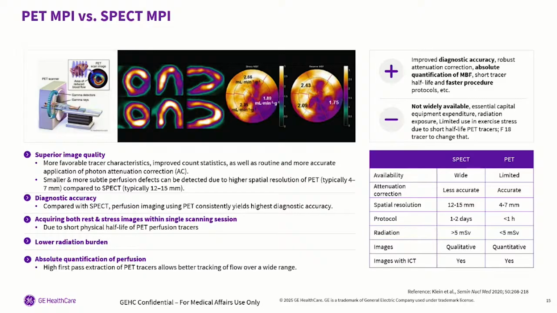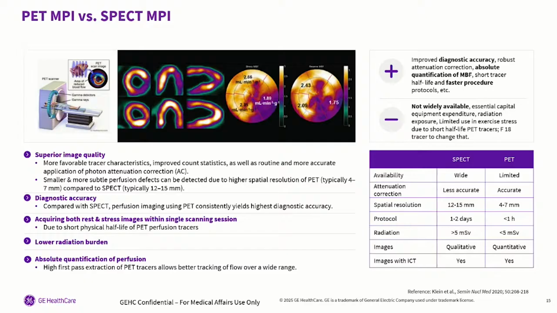It has a high first pass extraction of PET tracers, which allows for a better flow over a wide range. So let's talk about the good things about PET-CT. You're going to have improved diagnostic accuracy. Your attenuation correction is excellent. You're going to have absolute quantification of MBF, your myocardial blood flow, your reserve.